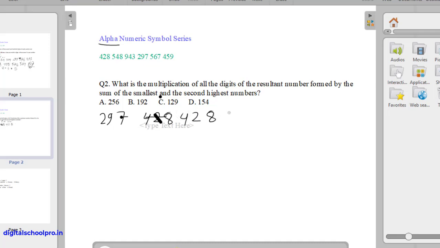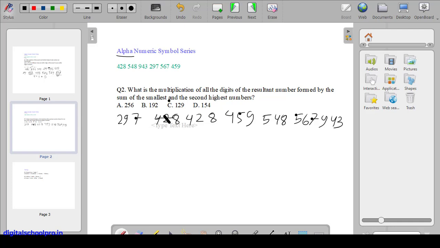Then we have 428, then 459, then 548, then 567, and then 943. So the smallest here is 297, and the second highest number is 567.